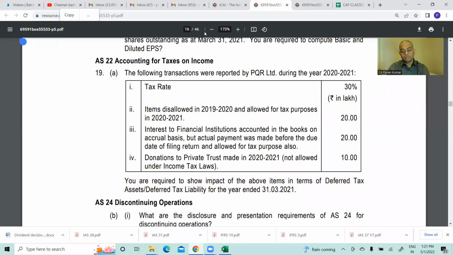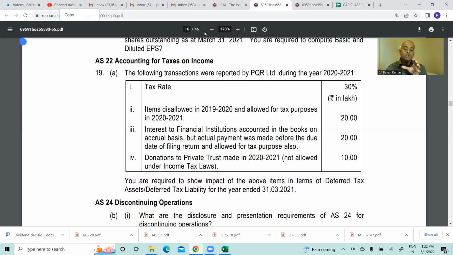Interest to financial institutions accounted in the books on accrual basis, but actual payment was made before the due date of filing return and allowed for tax purpose also: 20. Donations to private trust made in 2020-21 not allowed under income tax laws: 10. You are required to show the impact of the above items in terms of deferred tax assets or deferred tax liability for the year ended 31st March 2021.